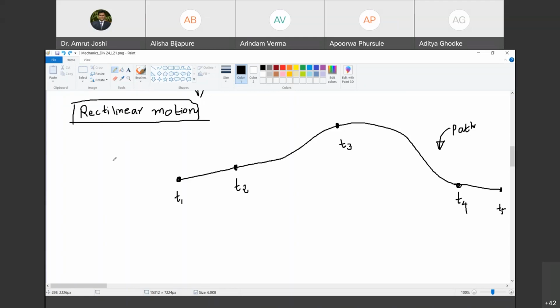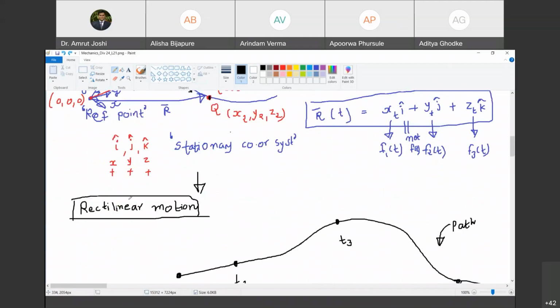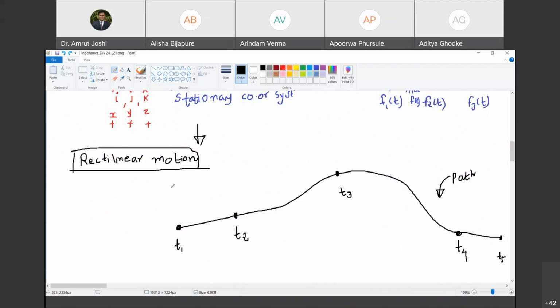Okay. So if this is in your mind, now let me tell you how we define position in a rectilinear motion. Let us say only t1 to t2 is our observation period. Now, how do you define the position? During the time interval t1 to t2, the object moved along this line, so there is no point in calling this direction x. Instead, if you align your x along this direction itself, then you will be able to locate the position of the object by specifying merely one coordinate. Do you agree with me?